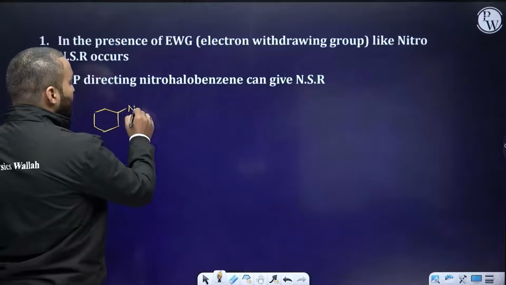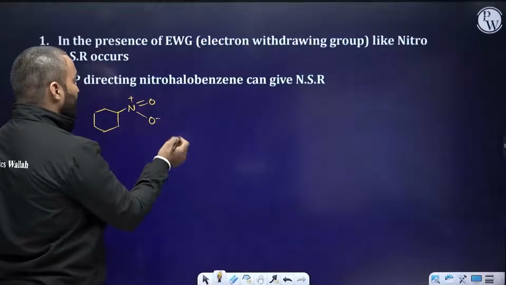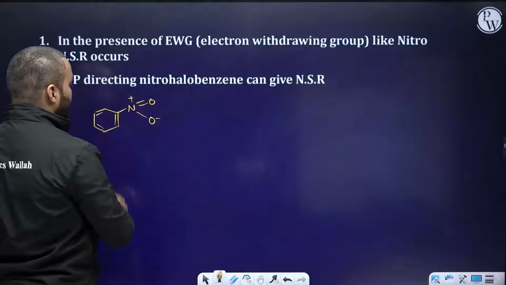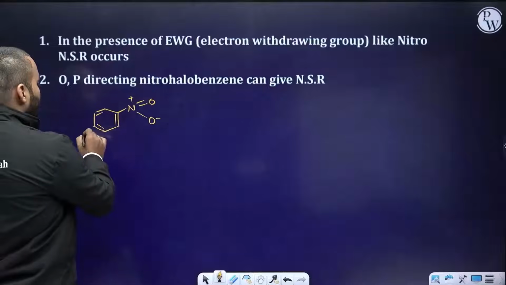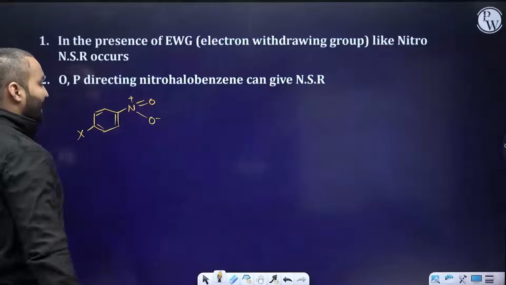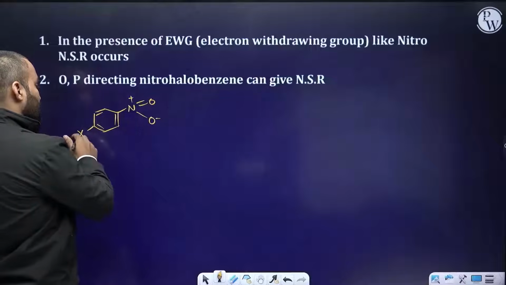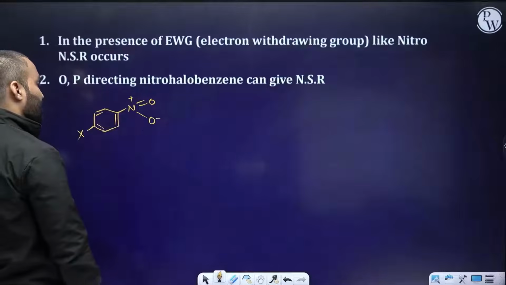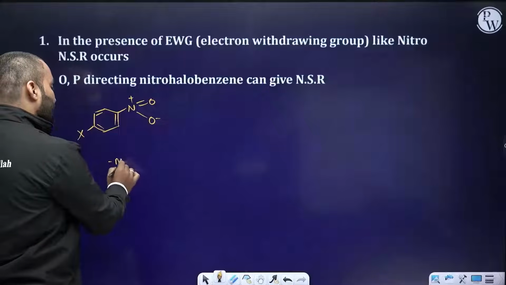I'm going to show you one example. The rest will be very easily understood by you. Suppose I have a para-substituted nitro compound. On the para position with respect to the halogen, I have a nitro group present. This nitro is a minus M group.